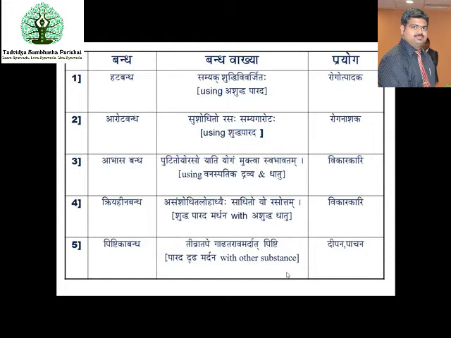The next bandha is Arota bandha: Sushodhito Rasya Samyak. In Arota, you are using the Shuddha Parada. When the mercury is made into Baddha form after proper purification, that is known as Arota bandha. It is considered best for the Kshetrikarana procedures, and if it is used internally, it removes all sorts of diseases. So it is the Roganashaka. The third bandha is Abhasa bandha.